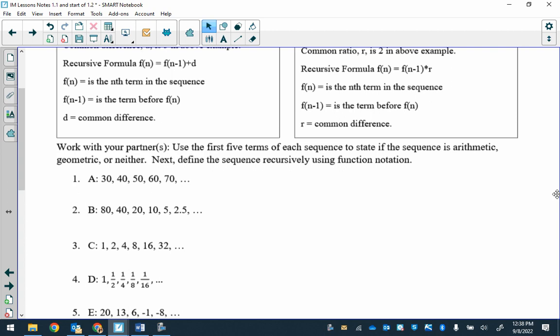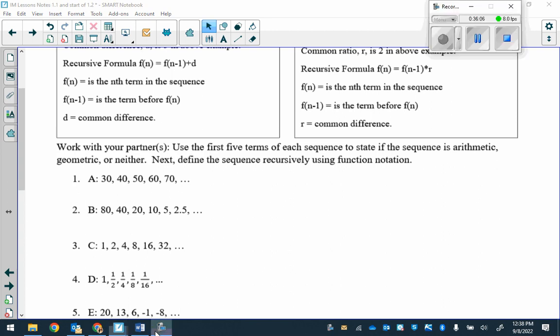So when you write a recursive rule, this just represents the previous term plus your common difference or multiplied by your common ratio. Okay? We will continue with that next class on Monday. Okay? Your homework.